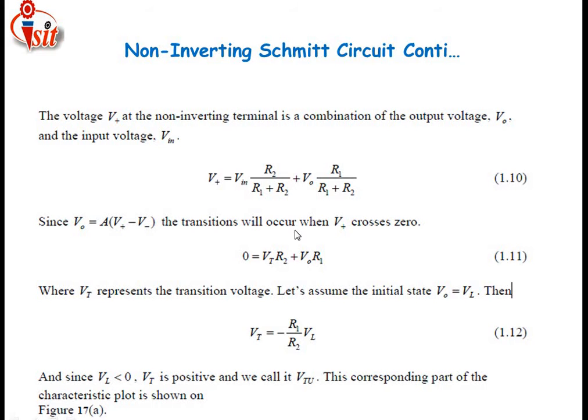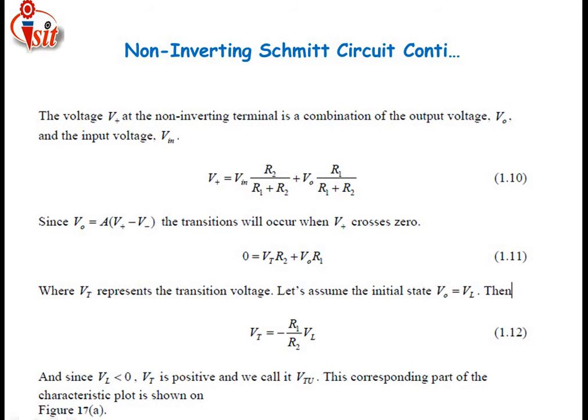The transition will occur when the positive voltage crosses 0. That means 0 is equal to Vt R2 plus V0 R1, where Vt represents the transition voltage. Let's assume the initial state, that is V0 is equal to VL, then Vt is equal to R1 divided by R2 into VL.